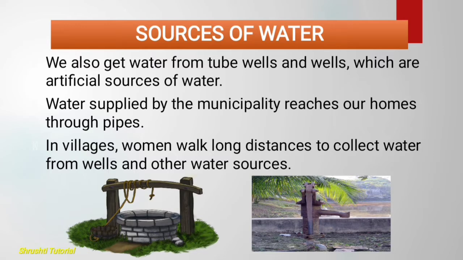What do you mean by artificial sources of water? Artificial sources of water means this is made by humans only, made by man. So these are not the natural sources of water. Water supplied by the municipality reaches our home through pipes. In villages, women also walk long distances to collect water.